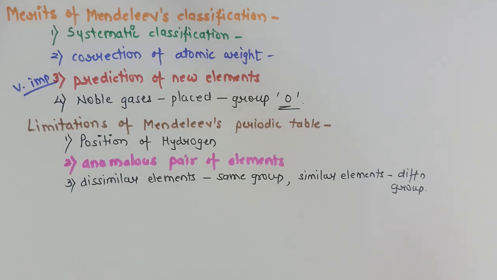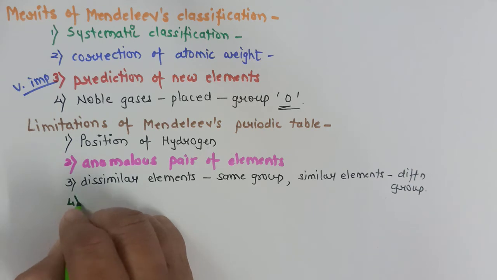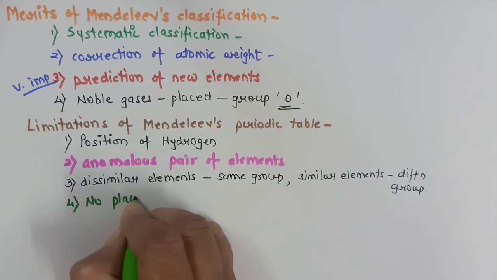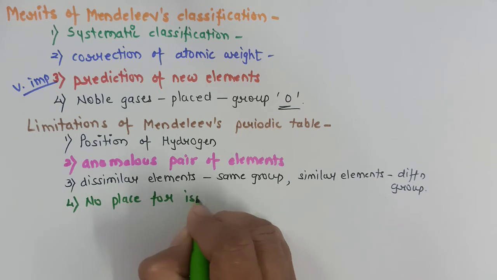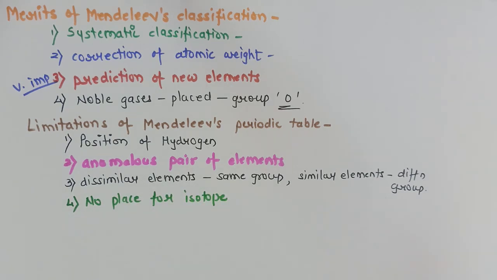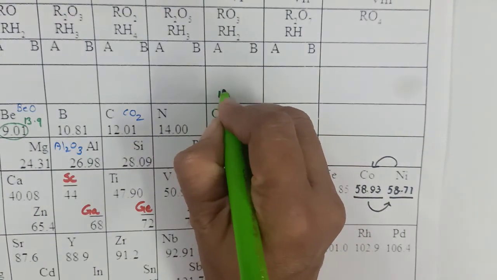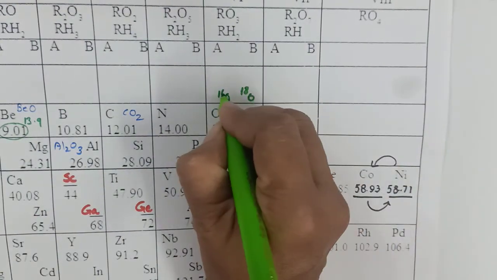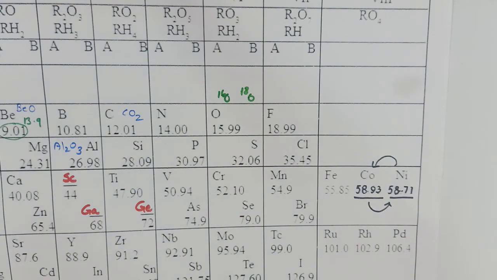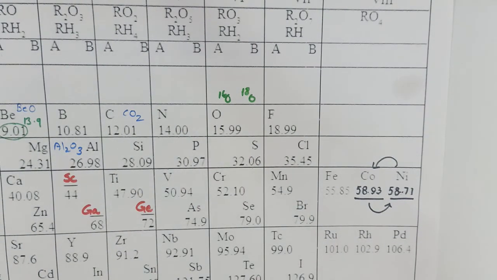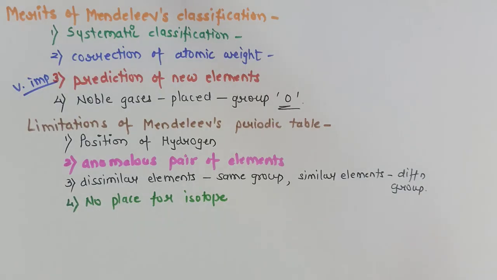Since this periodic table was based on atomic mass, there was no place for isotopes. Why? Because isotopes are the elements which have the same atomic number but different mass number. For example, there are two isotopes of oxygen, oxygen 16 and oxygen 18. Oxygen 16 has already been given a place over here, but there was no place for oxygen 18, which is an isotope of oxygen. So he was not able to identify these isotopes and he was not able to assign a proper place for isotopes.